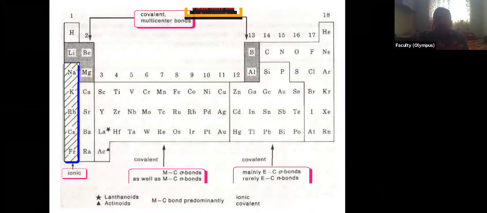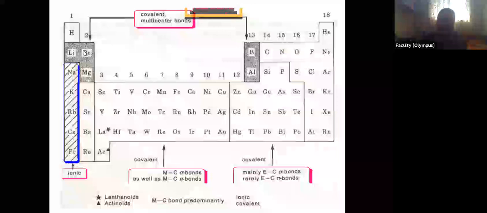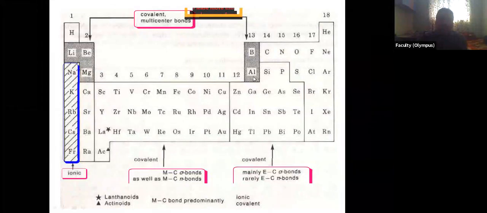Now, this is the periodic table. Ionic organometallic compounds are formed by these first group elements: sodium, potassium, rubidium, cesium, francium, like this. These can form ionic organometallic compounds. Lithium, beryllium, magnesium, boron, aluminium can form covalent multi-center bonds, meaning the electron deficient organometallic compounds. Covalent bond, but not two center, multi-center bonds.